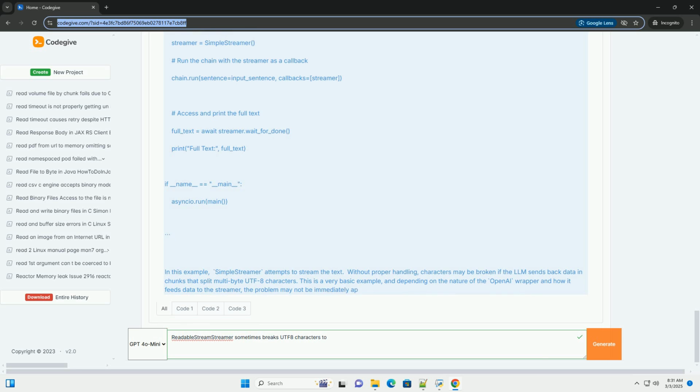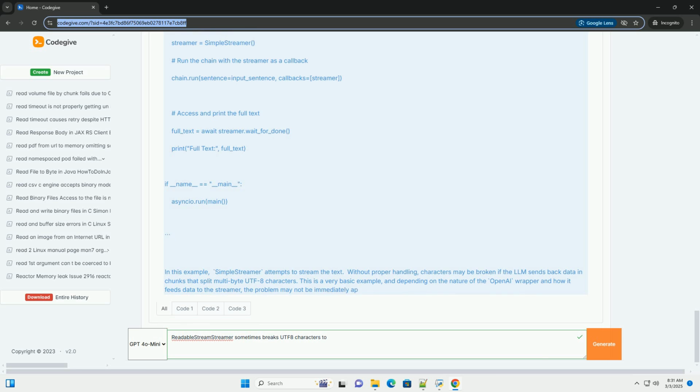Important considerations for the client-side. Server-sent events, SSE. The server-side example uses SSE, the text/event-stream MIME type, which is a common and easy-to-use way to stream data from a server to a web browser. SSE automatically handles some of the streaming complexities. The client-side code listens for the message event and appends the received data to the output div. No explicit decoding is needed for the data portion if the event.data is a string, which Flask's yield will ensure.